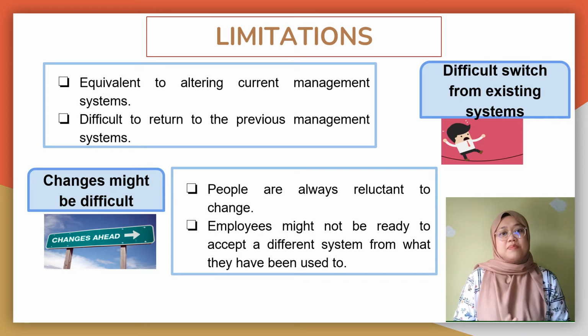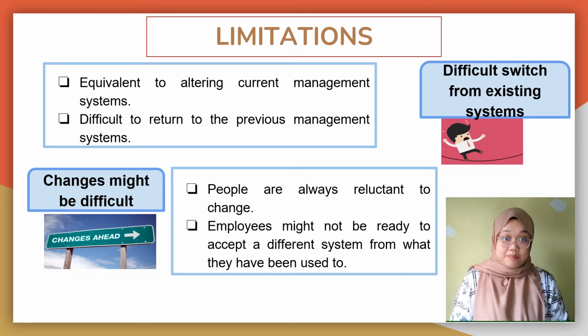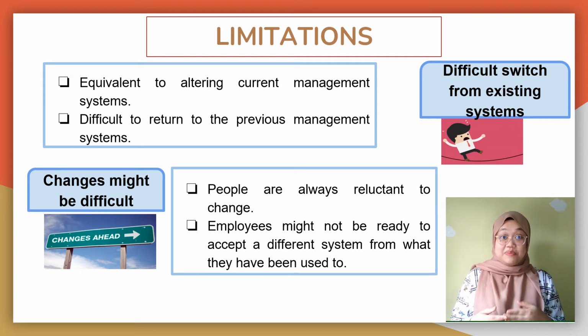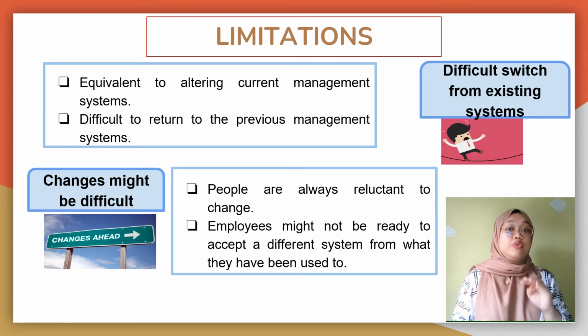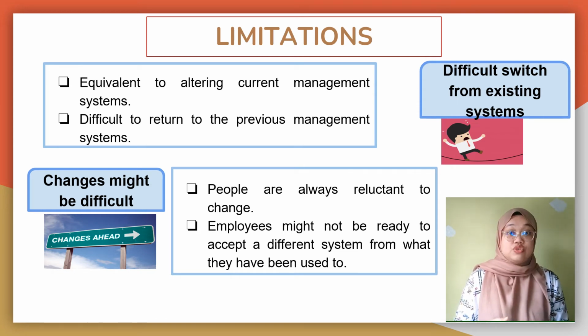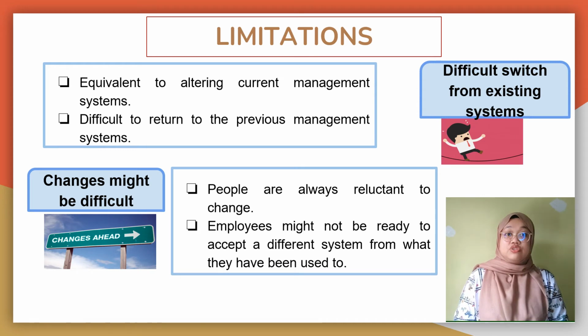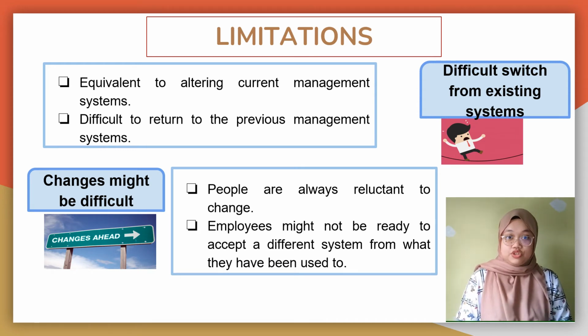Next, the changes might be difficult to be accepted by the employees. This is because people are always reluctant to change, and therefore, when the business wants to implement Kaizen, they have to put up with certain resistance. Employees might not be ready to accept a different system from what they have been used to before. On the other hand, management might be reluctant to implement Kaizen because they might incur additional costs. Therefore, it could be very difficult for some organizations to change their current approach to the Kaizen costing approach.